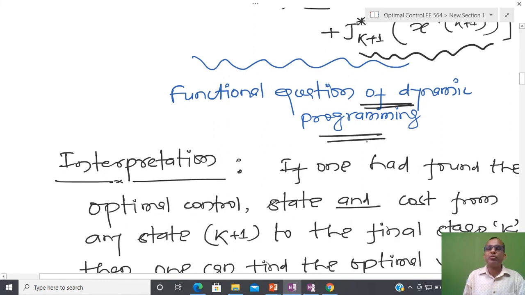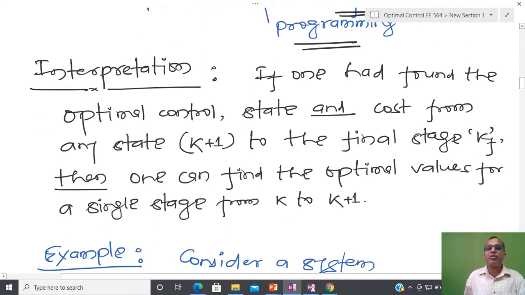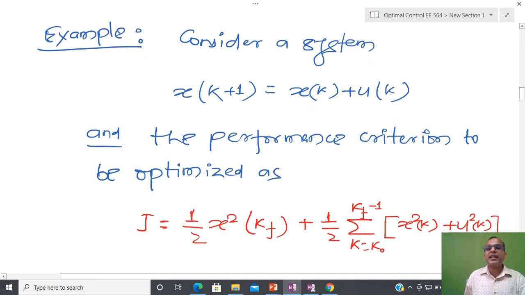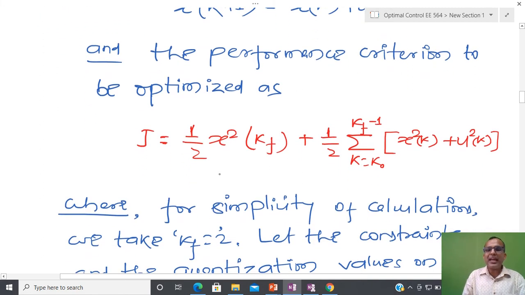Using a computer I can solve this particular programming problem, and here I have also retained the interpretation. If one has found the optimal control, state and cost from any state k+1 to the final state kf, then one can find the optimal value for a single stage from k to k+1. That is actually the suggestion from the principle of optimality; the same things we used in order to write that equation. Now let us look at one dynamical system, and again I am going to assume a certain performance measure, the same as in the continuous time system.